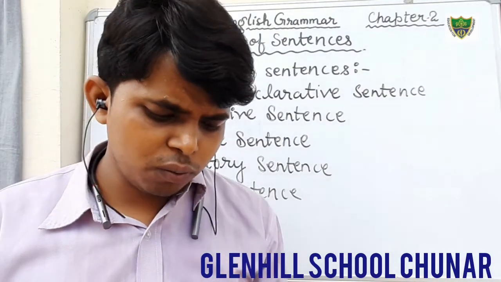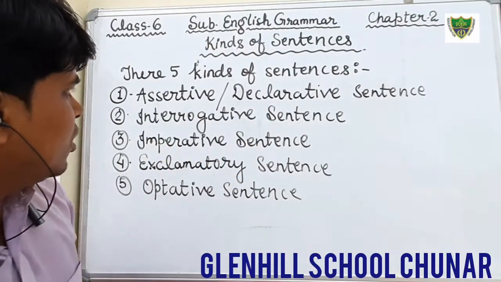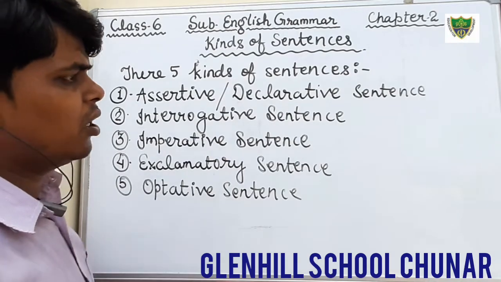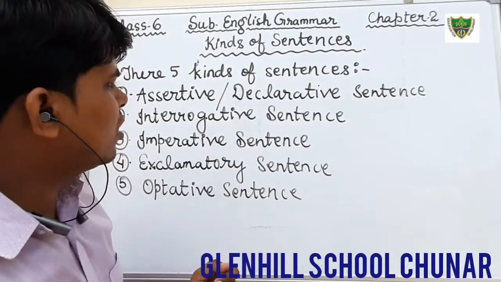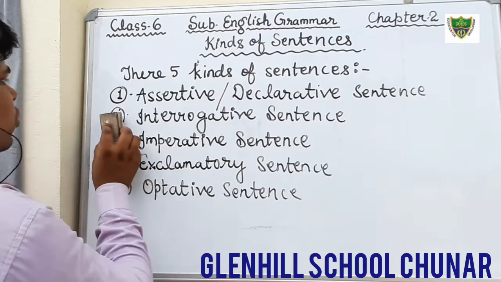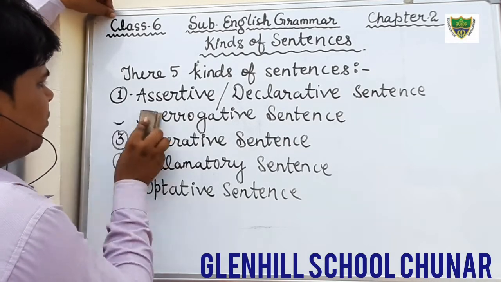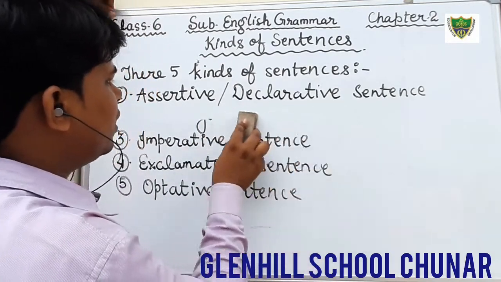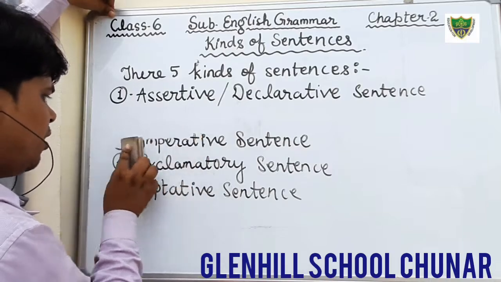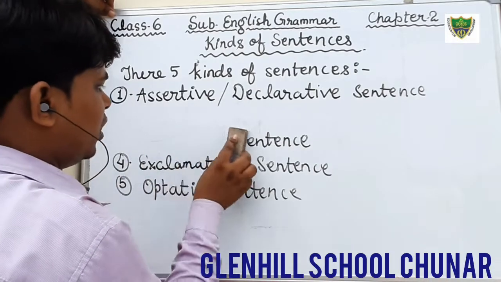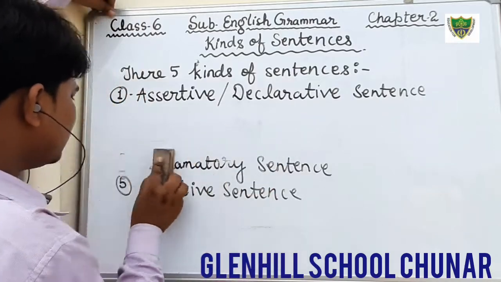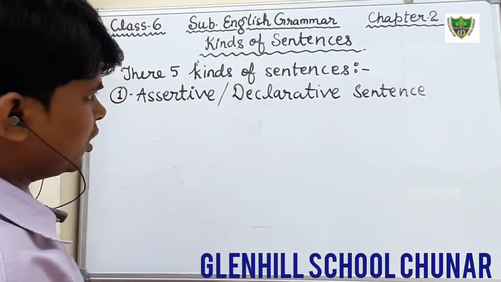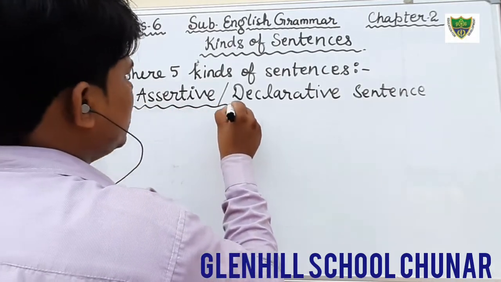Okay students, first of all we will study the first, that is assertive sentence. Those who want to write can take a screenshot or write right now. I am going to define all the kinds of sentences one by one. First, I would like to define assertive sentence. As the name indicates, assert means declare. So put the heading first: assertive sentence. What is an assertive sentence?